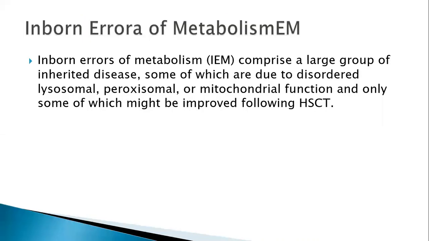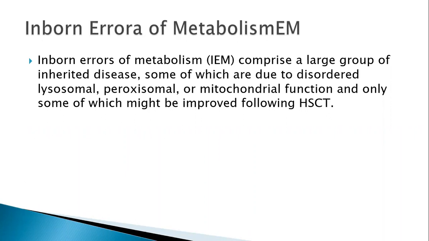Now, other important ones are inborn errors of metabolism. These come under a large group of inherited diseases because of a disordered lysosomal, peroxisomal, or mitochondrial function, and only some of which might be improved with hematopoietic stem cell transplant. In inborn errors of metabolism, the donor leukocytes compensate for certain enzyme deficiencies, and they correct the function to a certain extent. They may not completely cure the disease, but they have been shown to control the disease well.